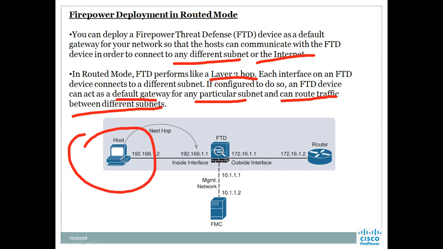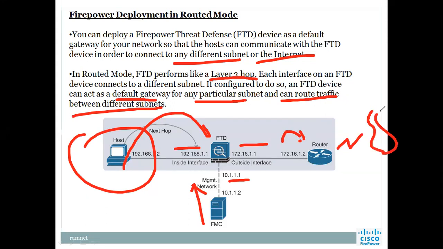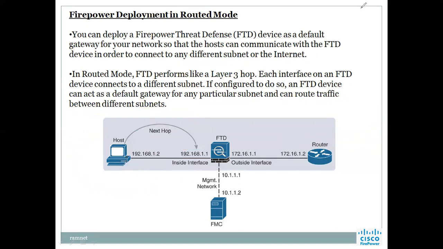You see that the host is connecting to the next hop, and you can see that 192.168 is the range. Here it is a 172 something, and the management network is on a different network, like let's say a 10 network. It is connecting to the outside router. This router goes to the internet like this. So this is one of the modes, the routed mode.